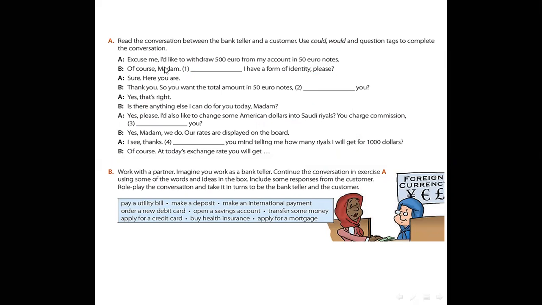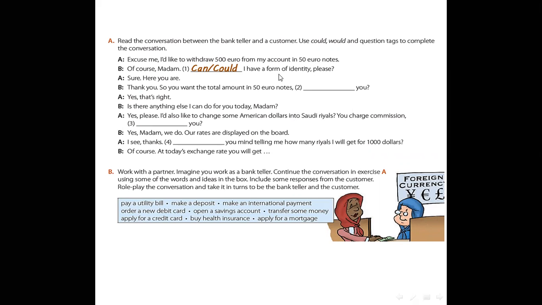A. Excuse me, I'd like to withdraw 500 euro from my account in 50 euro notes. Of course, madam. Could I have a form of identity, please? Here. Is it a tag question? Of course not. It's a polite request, so we can use can or could. Sure, here you are. Thank you.